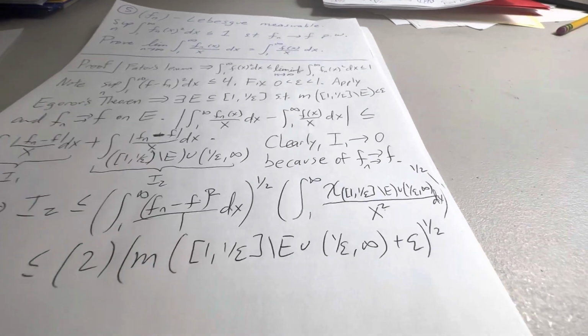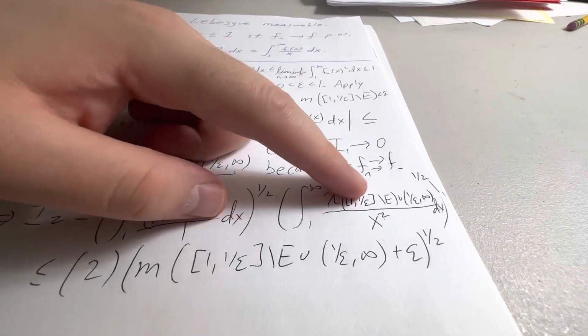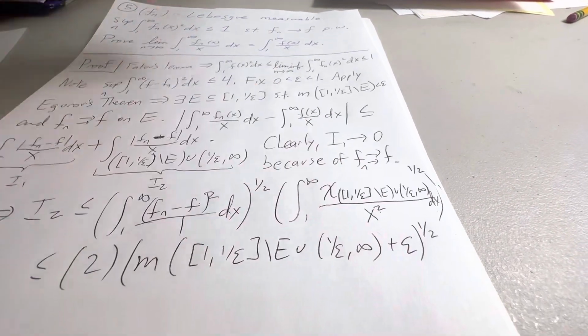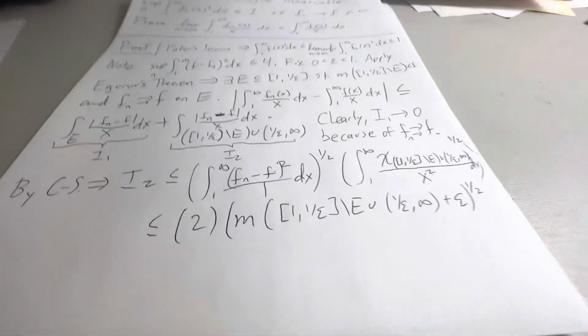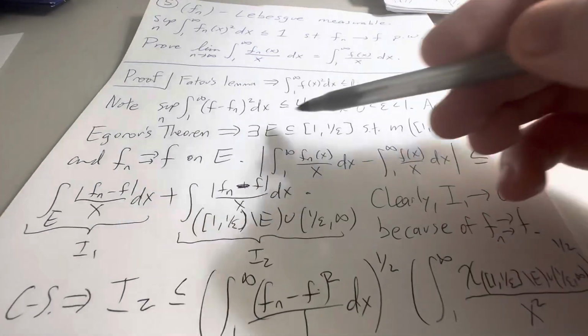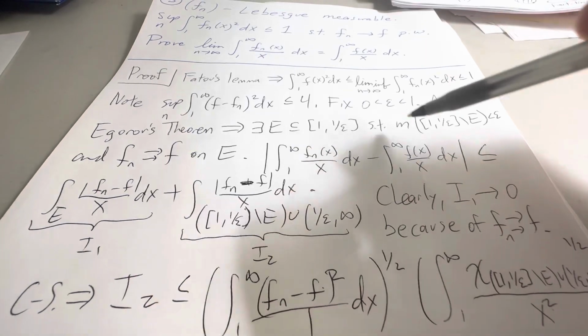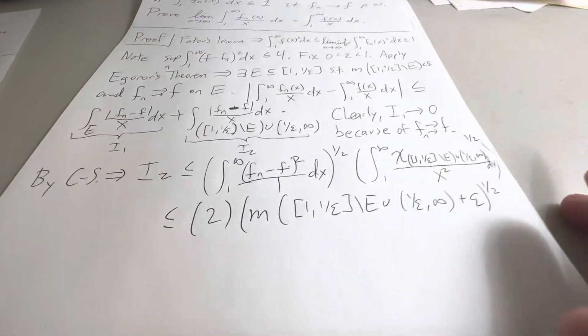Oh, I'm a moron. I'm a moron. This set here has size epsilon. That's where it comes from. Okay. So we end up with this guy. I mean, that's from Egorov's theorem up here somewhere. Where is it? Egorov. Right here. That's where it comes from.